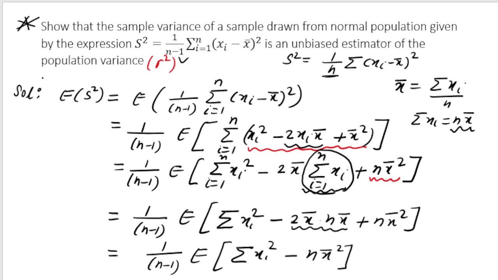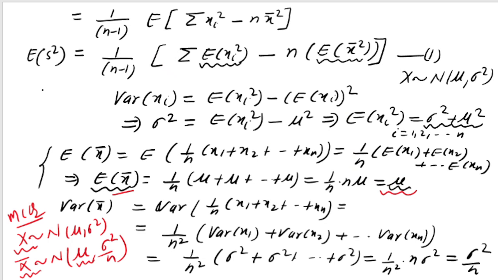Just quickly see what we have done. We started with expectation of s square, and up to this point I have just done the manipulation, right? So I got expectation of summation xi square minus n x bar square, and I wanted to get summation of xi square and expectation of x bar whole square. To get summation of xi square, we used this property, that is variance of xi is this. From this I get expectation of xi square, right? And to get expectation of x bar square, I first calculated expectation of x bar, which I got equal to mu.